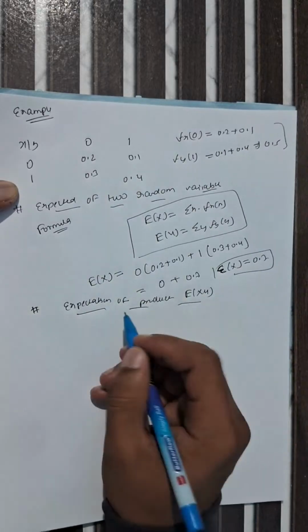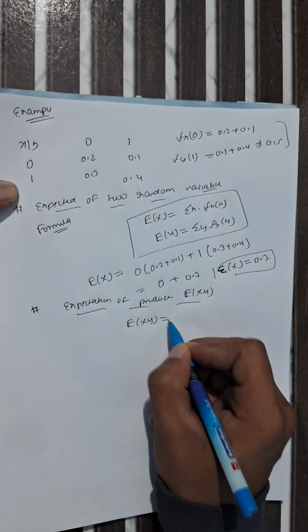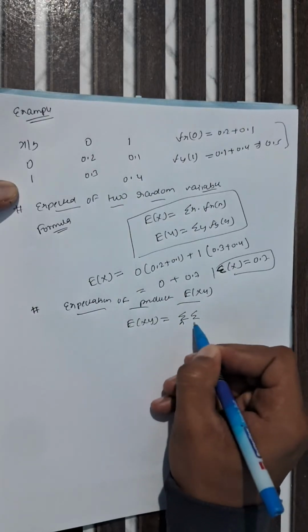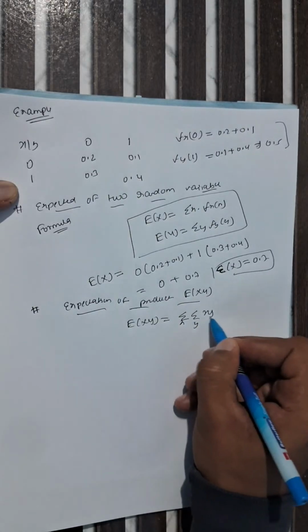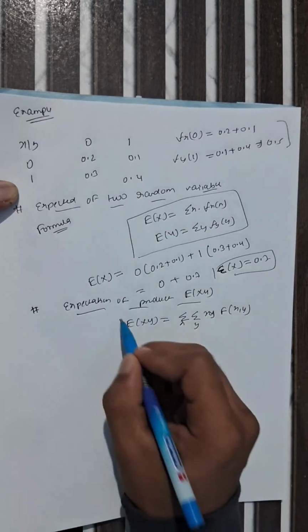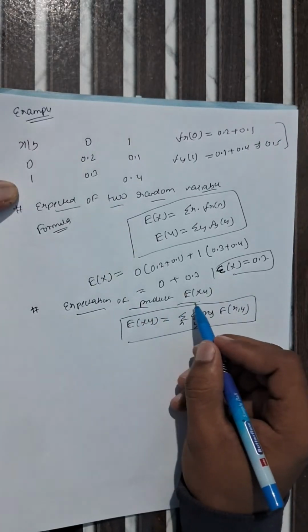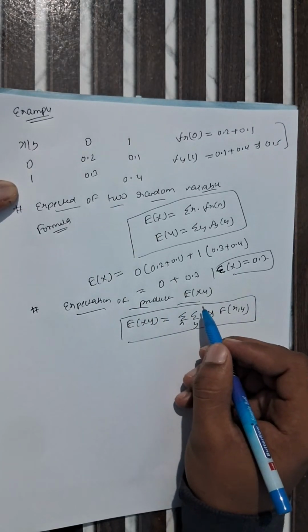So expectation of x into y is equal to summation of x into summation of y, which is x comma y, and the function which is given to x comma y. This is the formula, and this is the expression. We have to find expectation of x and y both at the same time.